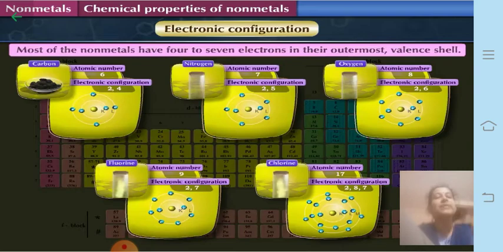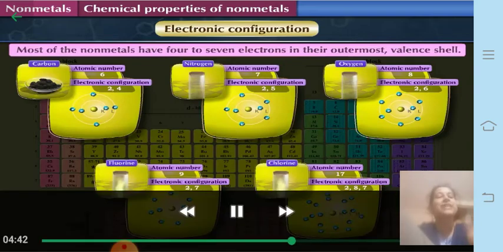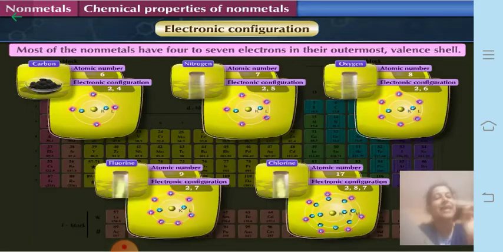Most of the non-metals have 4 to 7 electrons in the outermost valence shell. We have just seen 5, 6 and 7. Which one has 4 valence electrons? It's carbon. Carbon and silicon have 4 electrons in the outermost shell. So generally these non-metals have 4 to 7 electrons.